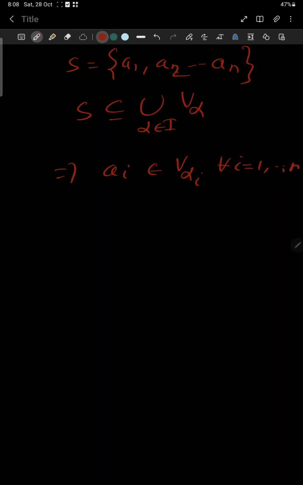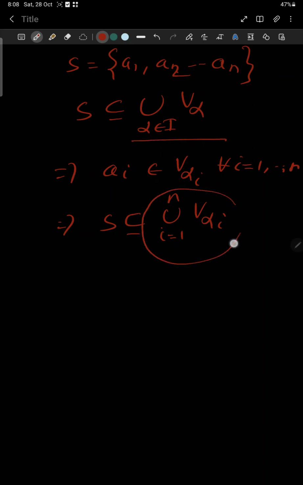This means that S can be covered by the union of i from 1 to n V_alpha_i. So we take an arbitrary open cover and we get a finite subcover. So this is a compact set.